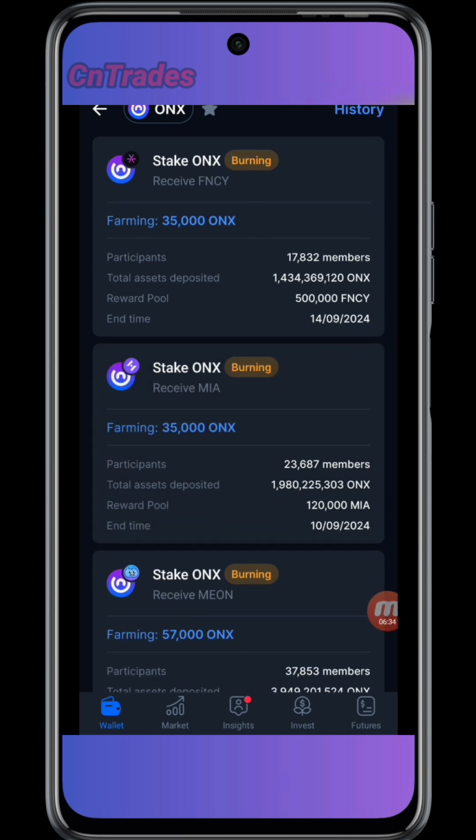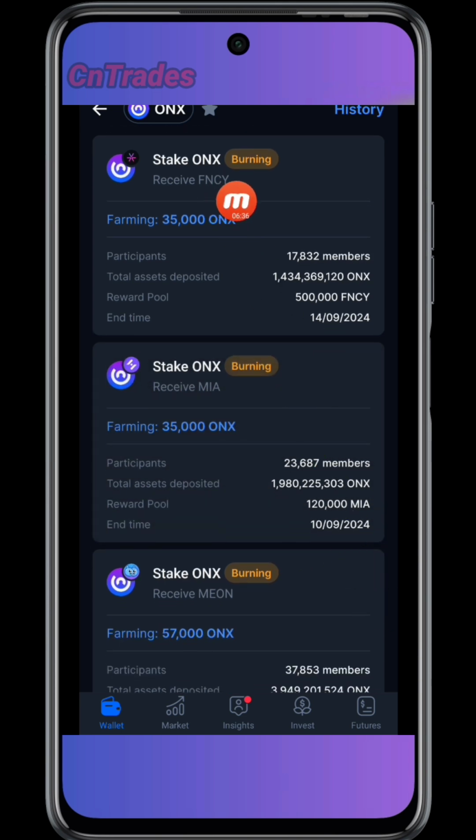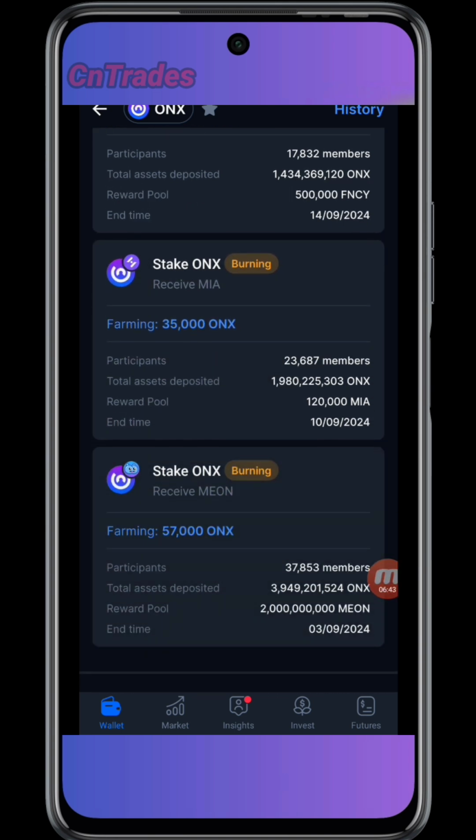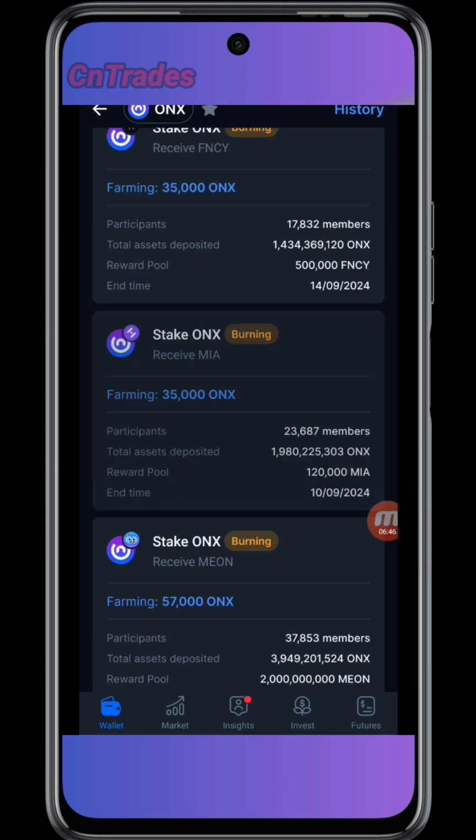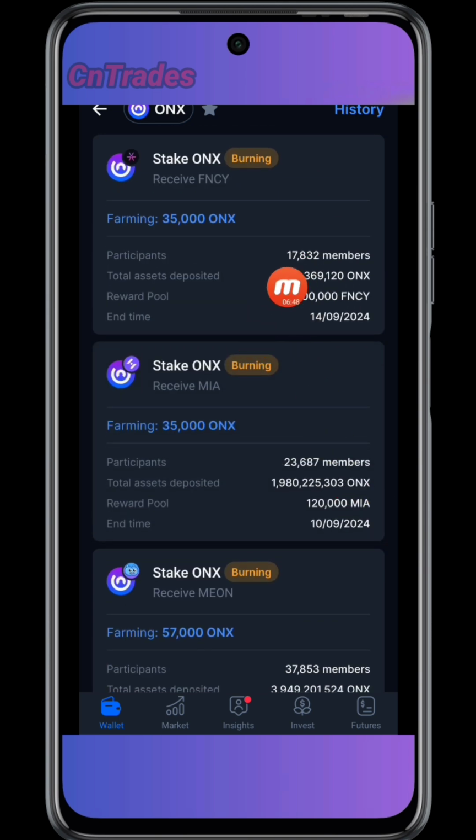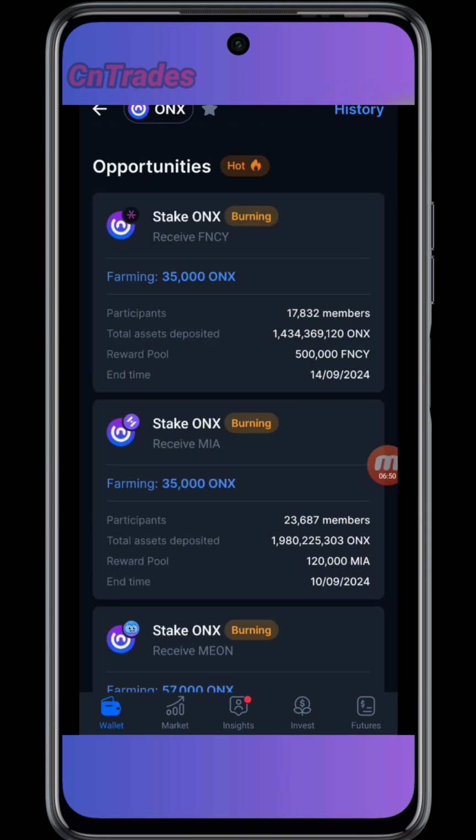I think 2 of these have been listed already. FNCY has been listed, Mia has been listed, it is Mion that's going to be listed on the 6th. And when it is unstaked for you, you have your equivalent reward in these tokens. So I'm just going to click on them one by one and stake,